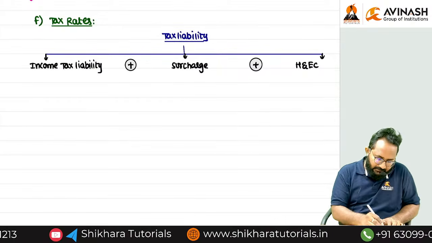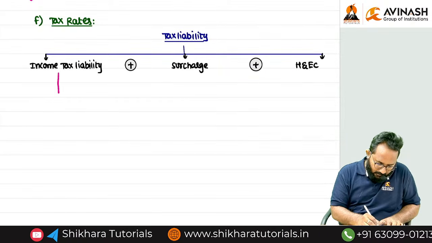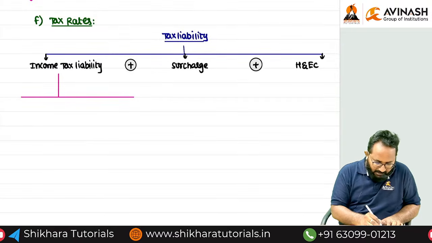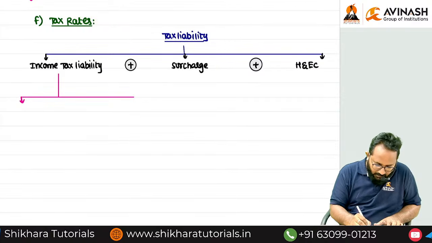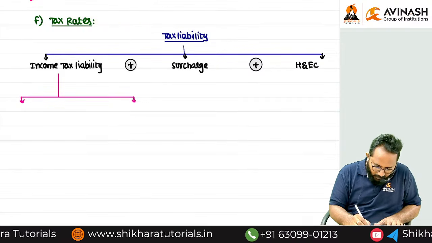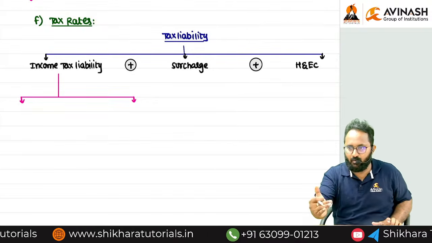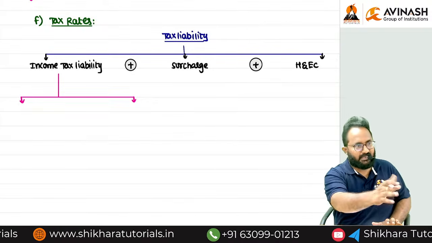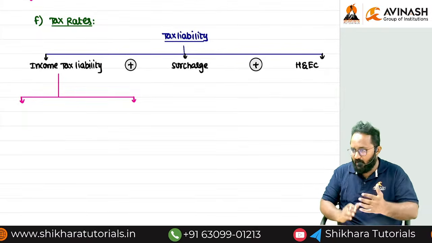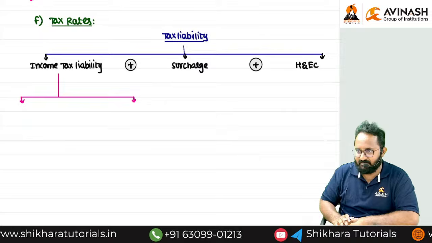First we'll concentrate on the income tax liability in and out. In order to calculate the income tax liability, on whatever income you have, we have to apply the tax rate excluding the basic exemption limit. If any basic exemption limit is there, remove it, and on the remaining amount we calculate tax liability.